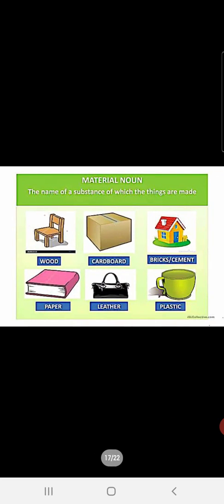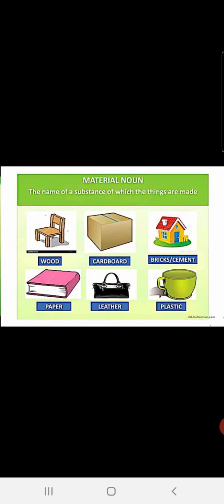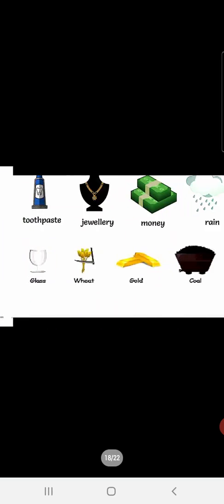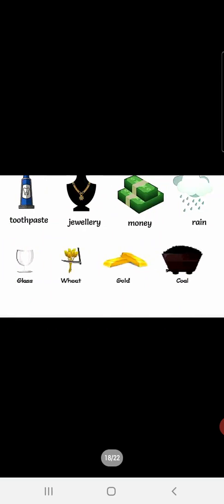Like, see, wood. From wood you make a chair. Cardboard, you make a box. From big bricks and cements we make a house. From paper we make a book, leather, bag, plastic, cup. So these are materials from which the things are made, children. Let us see some more. Toothpaste, jewelry, money, all these are made with some material.